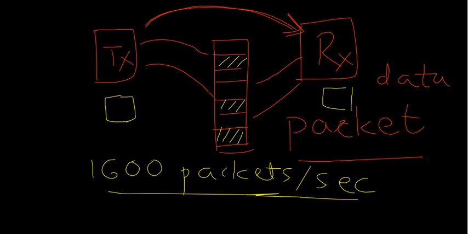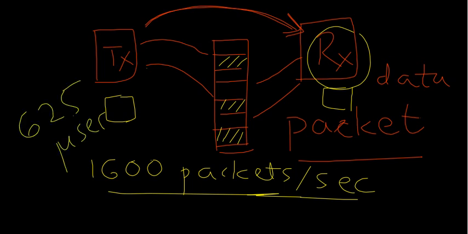Then, among the 79 channels you are having, each packet is sent to the destination. There are 1600 packets here, and you have to make all these 1600 packets reach the destination. Each packet will be sent to the destination at a time of about 625 microseconds.